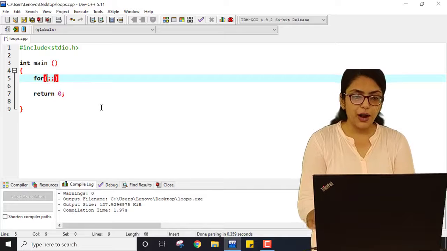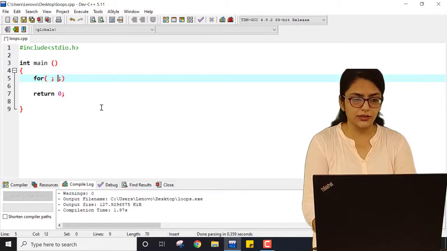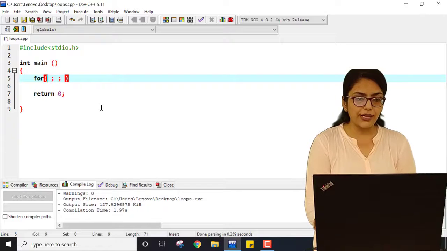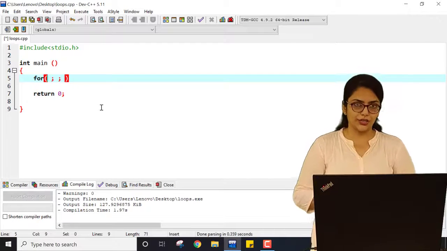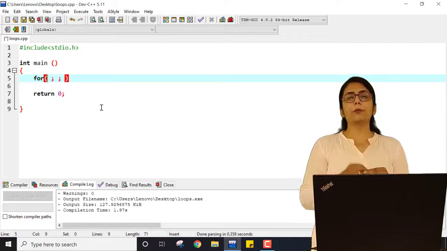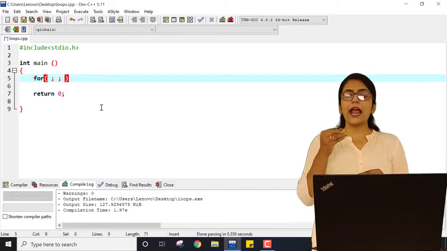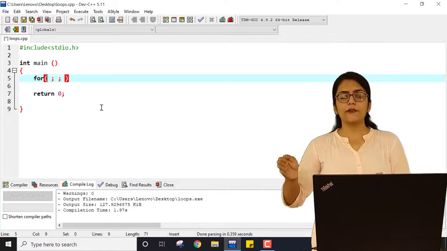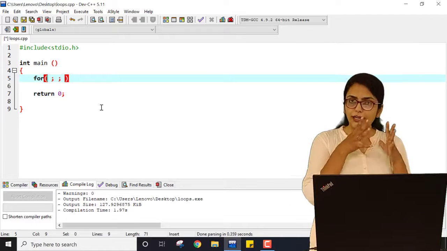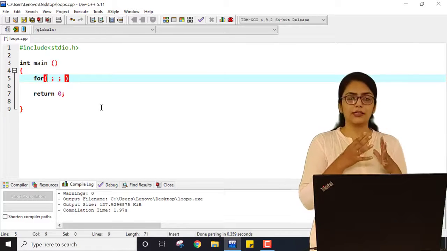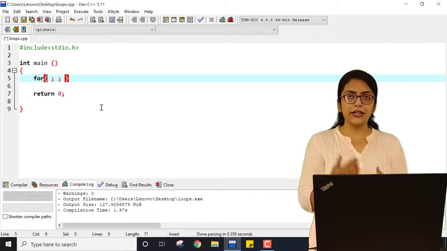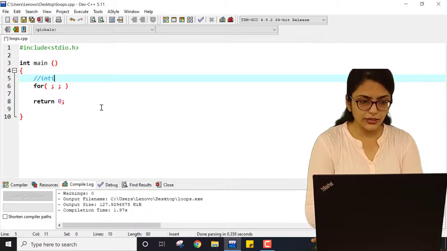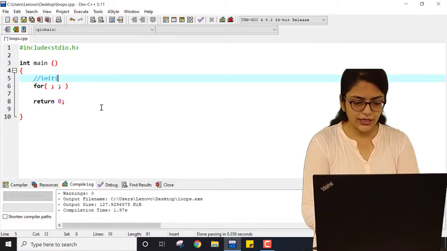Now, in the first part, you can see the 3 segments, right? These 3 segments. In the first segment, I am going to put the initial condition. Suppose I want to print hello 5 times, then I have to start with some one time, and then I have to go till 5 times. So in the first place, I am going to put the starting condition. You can say that the first is initialization.